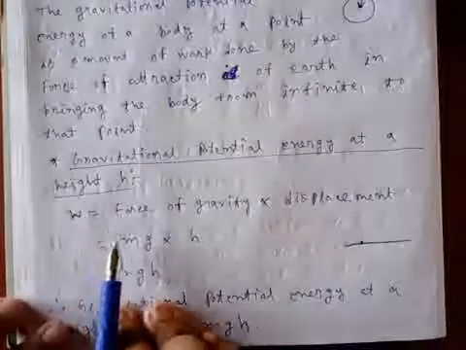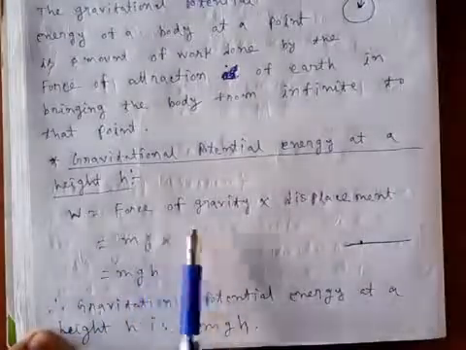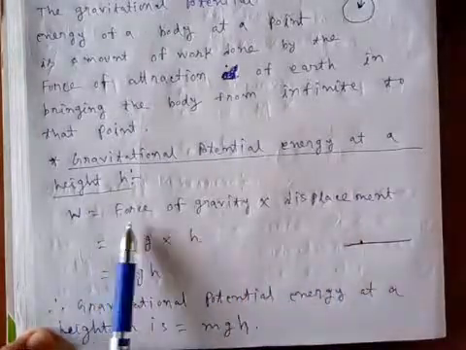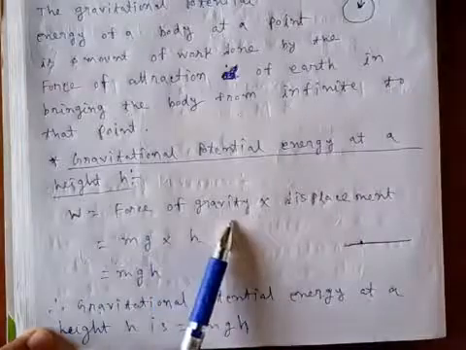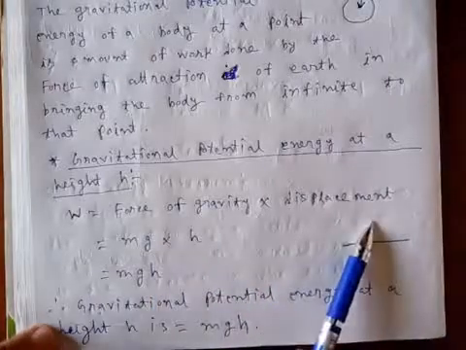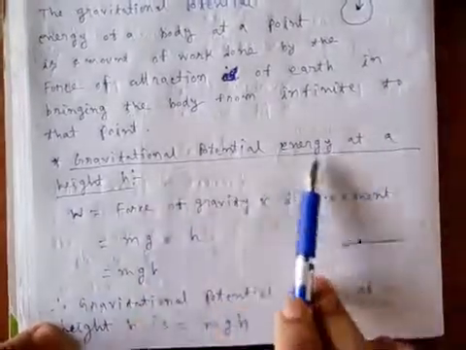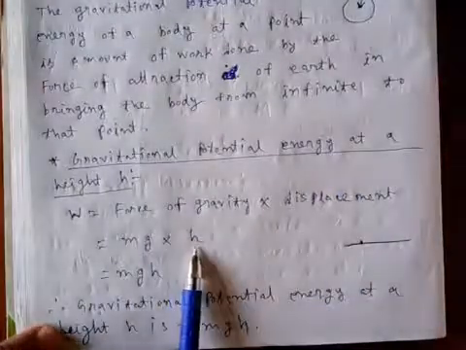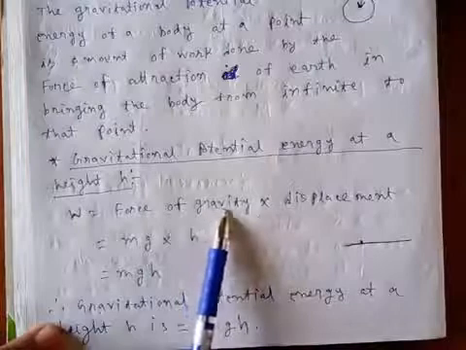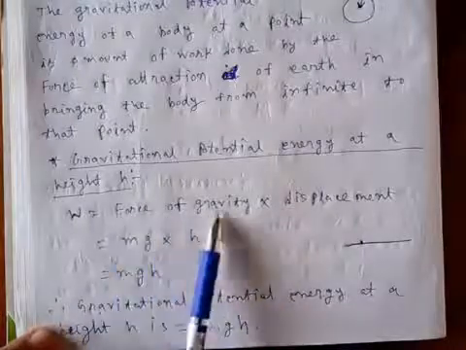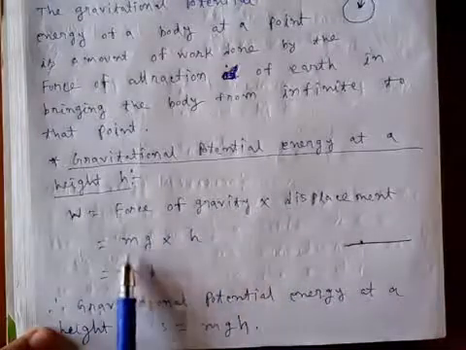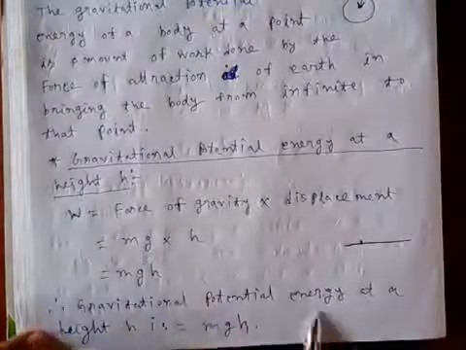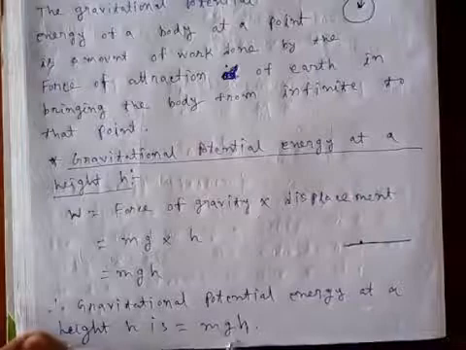Now the gravitational potential energy of a body at a height h is measured by the amount of work done in lifting that body. The work done is given by force of gravity multiplied by displacement. Since the body is at height h, the displacement is h, and if the body has mass m, the force of gravity on it is mg, so the work done is mgh. So the gravitational potential energy at a height h is mgh.